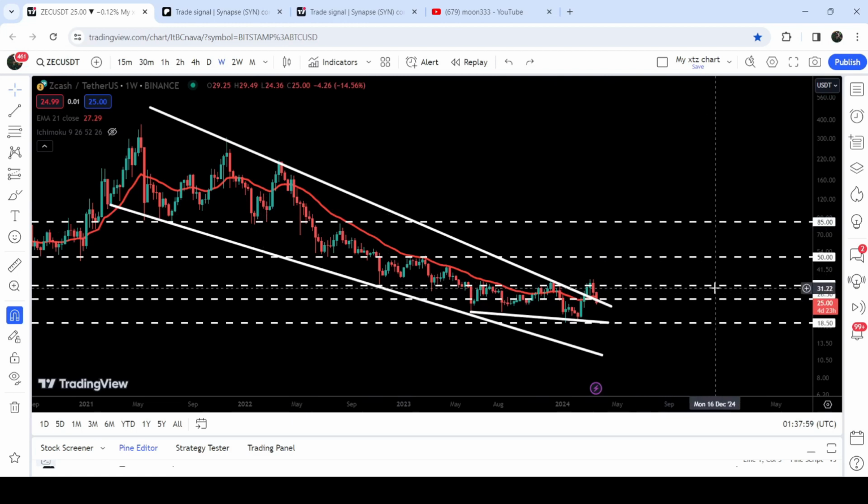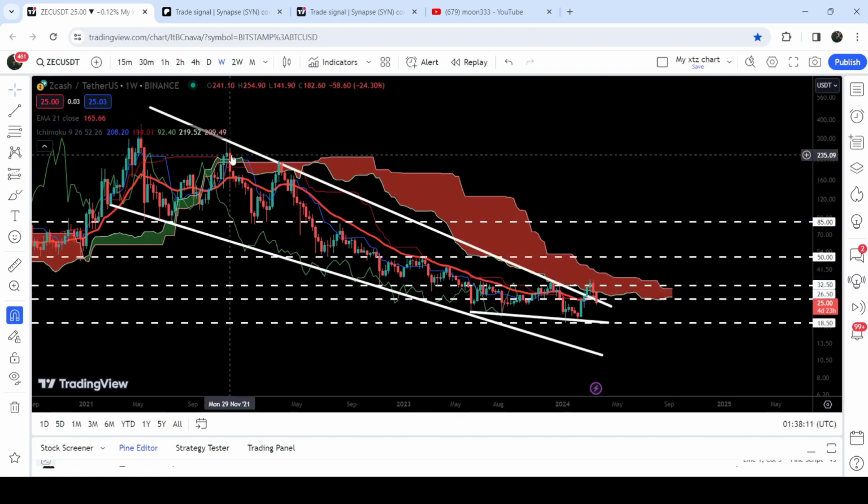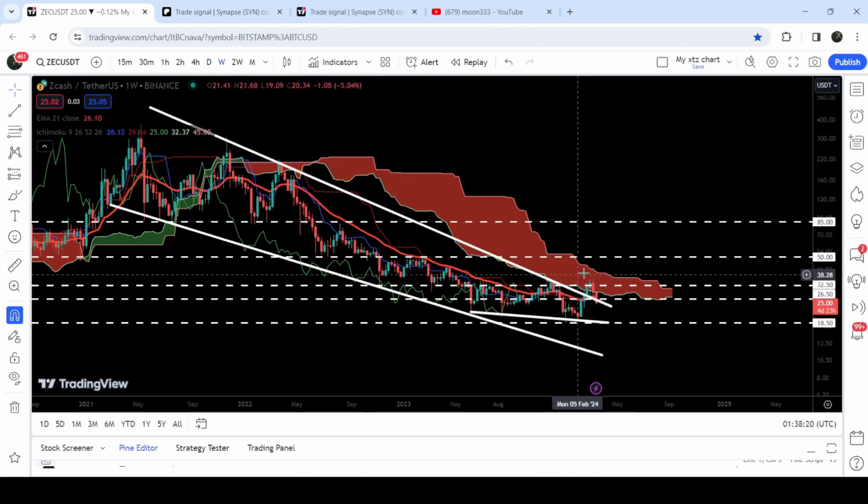The next imminent resistance is here at $32.50, and you can see that after breaking out this wedge, the price line got rejected by this resistance, and there will be another, quite huge resistance of the Ichimoku bearish cloud as well, that has been working as a very strong resistance since after the month of November 2021. You can see we got rejection here, rejection here, rejection here, and now the price line is again rejected by this Ichimoku bearish cloud resistance. But once it is able to break out this resistance, then it will be flipped into a very, very long-term support for the price line. At this time, it is working as a very long-term resistance, but after the breakout, it will be flipped into a strong support.